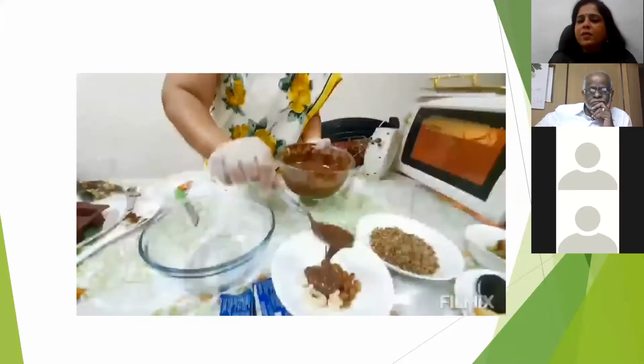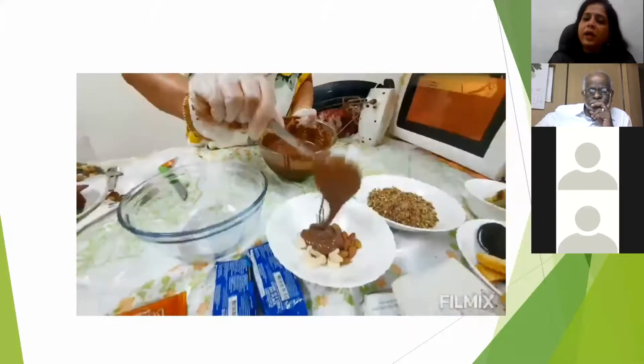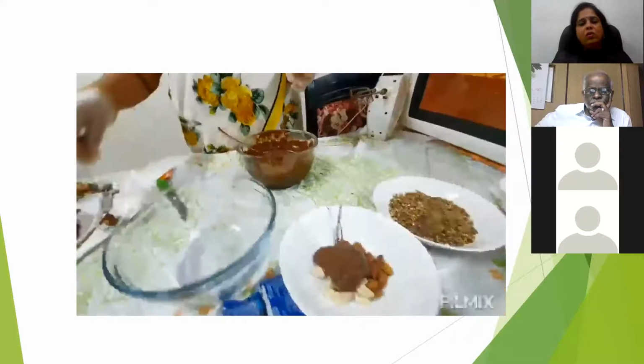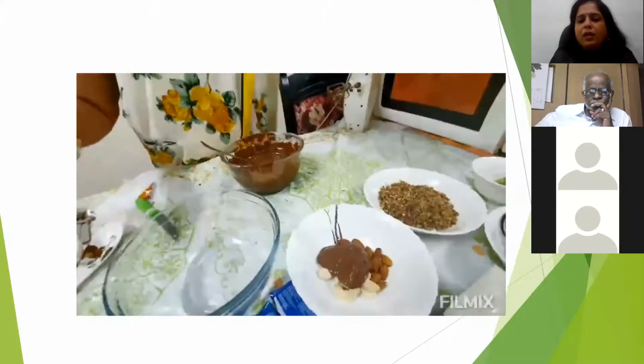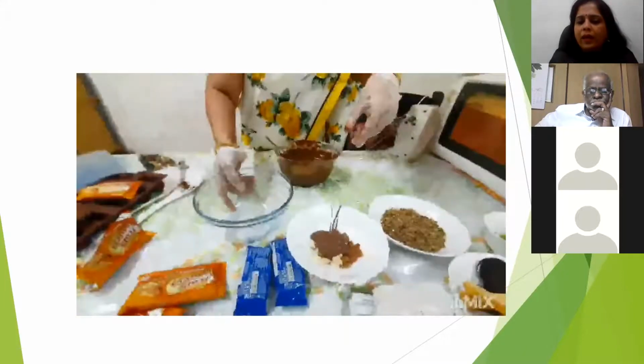So for the rocks, I just pour my milk. You can use even dark chocolate also for this. So the milk compound, the melted one, I pour like that.